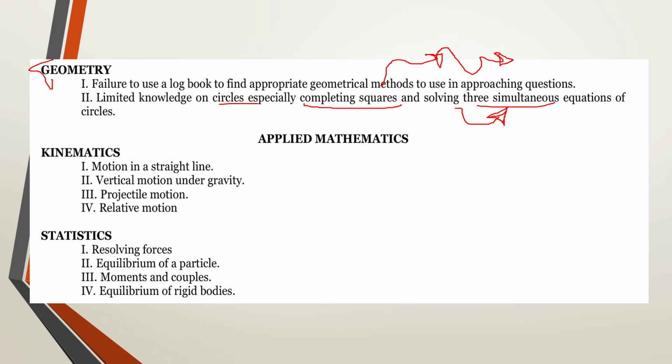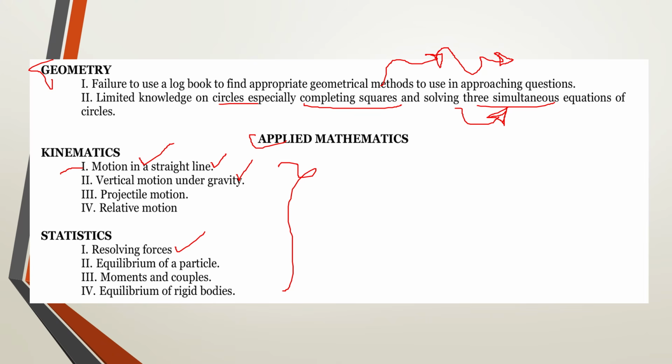So now let's start applied mathematics. So applied mathematics, we're going to start with mechanics because this is what disturbs you the most. Now remember I told you that under these areas, you're going to get one number. So if at all you're following the other revision criteria I've told in the beginning, this is the way you should break it down. So in day one, you should be handling two topics. Or in day one, you should handle one topic from kinematics and then one topic from statistics. In other words, you should handle it that way.